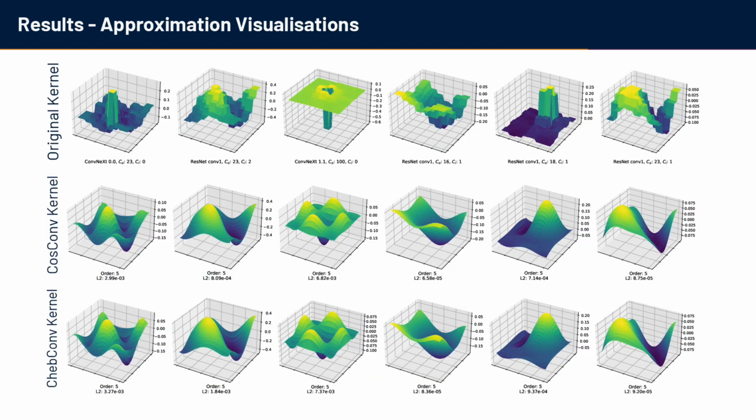Here we show filters from the layers of both ResNet and ConvNext. The top row is the original 7x7 filter. The next 2 rows then show 5th order cosine series and Chebyshev series approximations of the original filter.